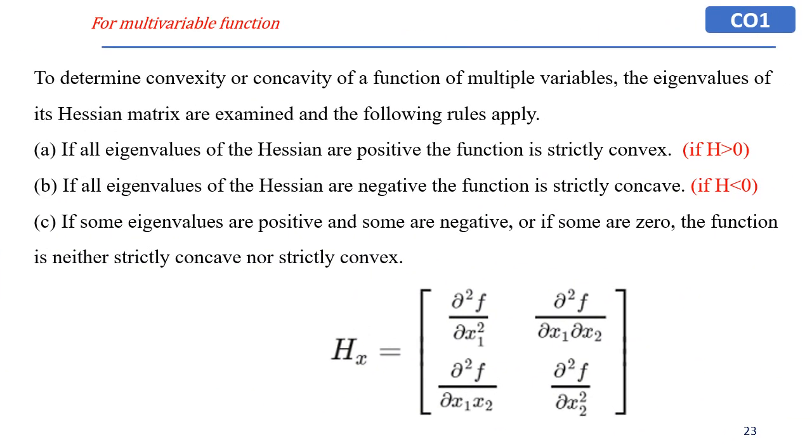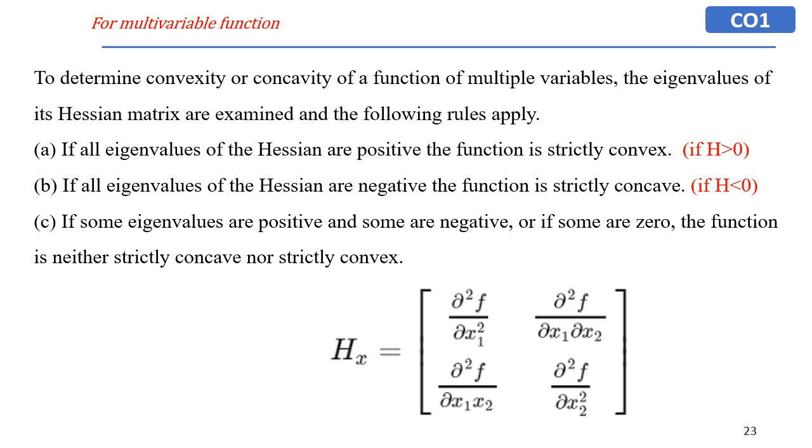To determine the convexity or concavity of a multivariable function, the eigenvalues of the Hessian matrix are examined and the following rules are applied. If all eigenvalues of the Hessian matrix are positive, the function is strictly convex. If all eigenvalues are negative, the function is strictly concave. If some eigenvalues are positive and some negative, or some are 0, the function is neither strictly concave nor strictly convex.